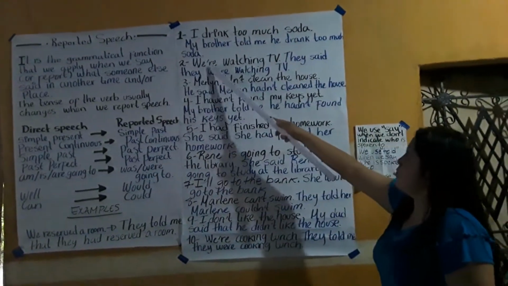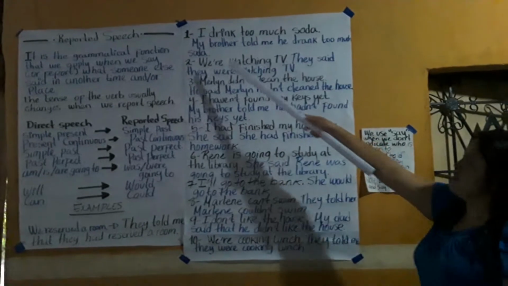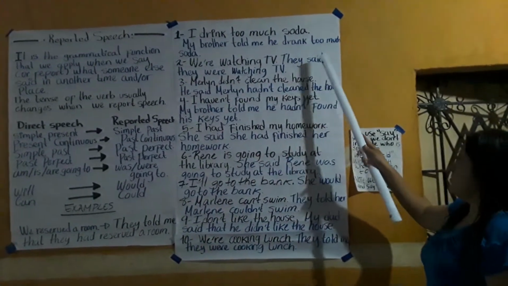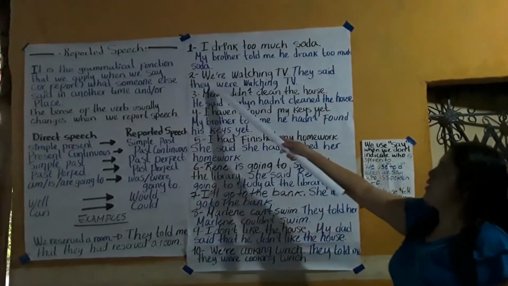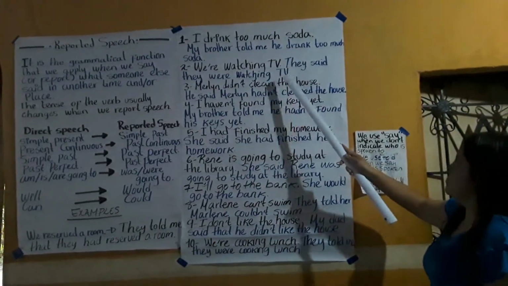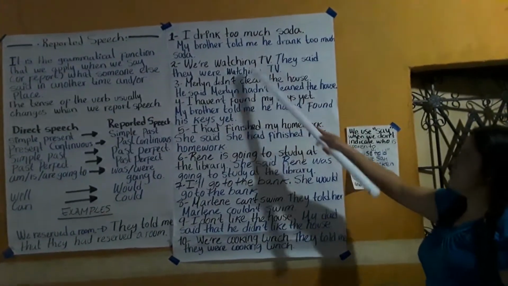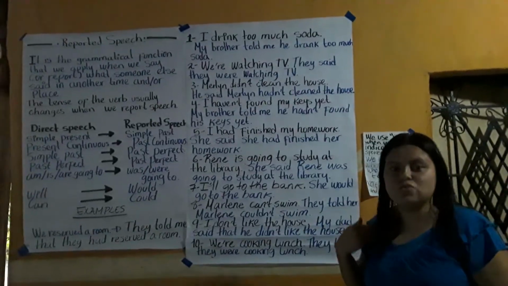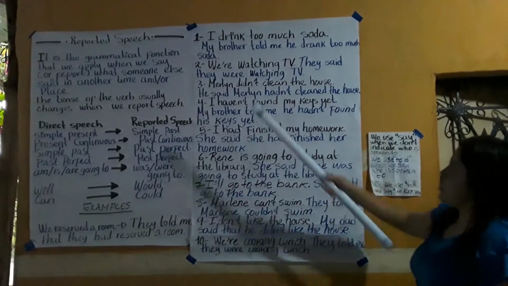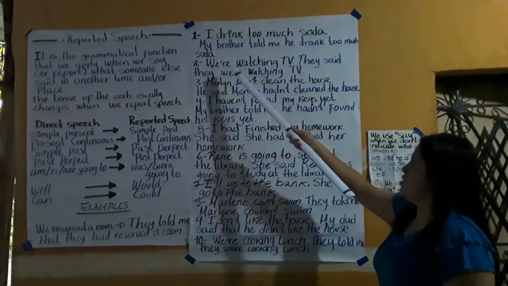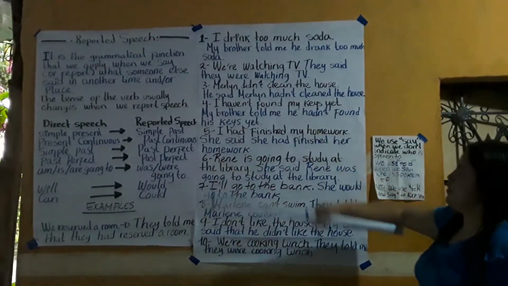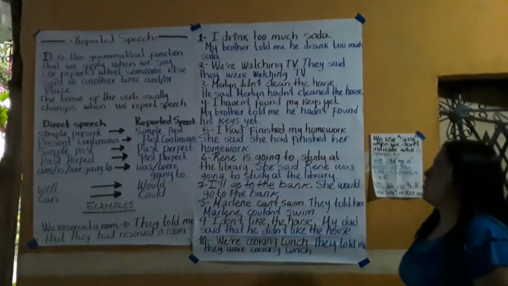Number 2. "We're watching TV." This is the contraction of we are. It turns into "They said they were watching TV." Why don't we use told me? Because they just said it, not to me. And here is the change: are turns into were.